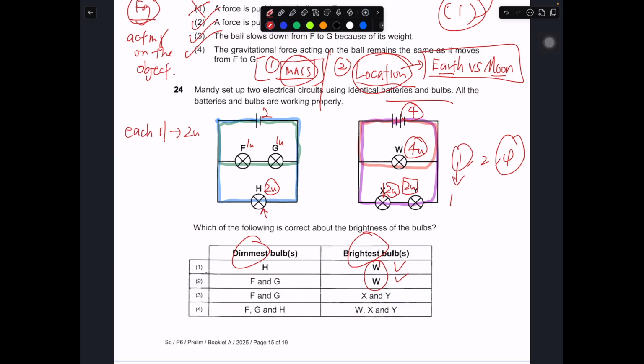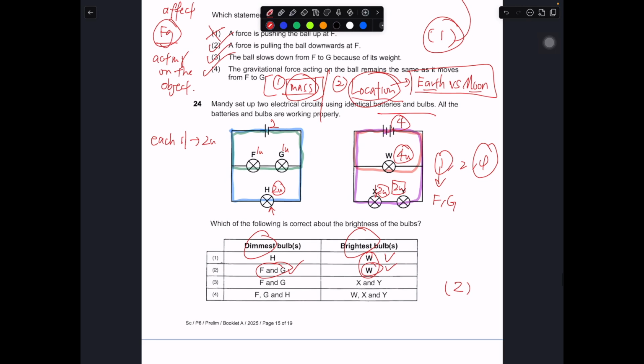Which one is the 1? F and G. So in this case, number 2 will be the correct answer. So this one, no dispute. Number 2 is the correct answer for this part.